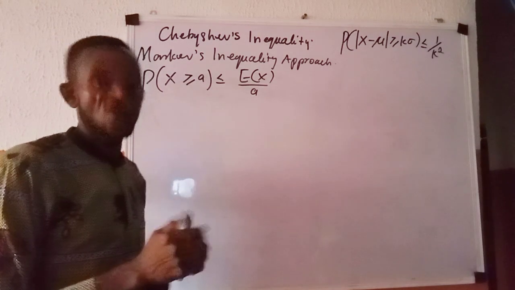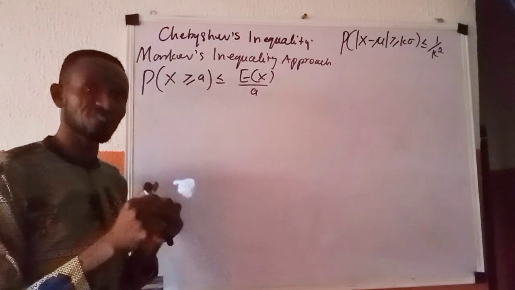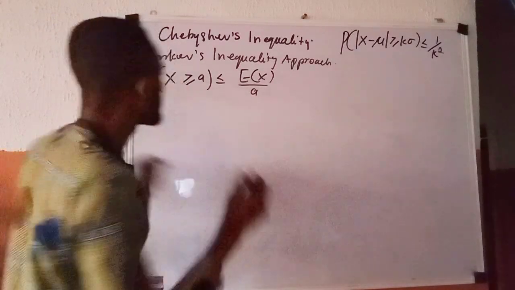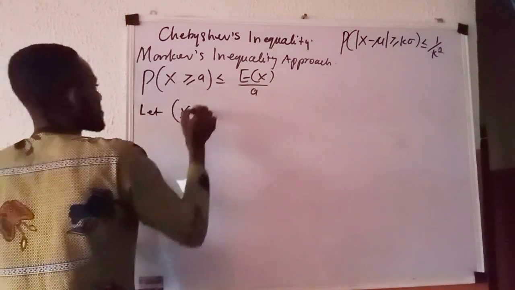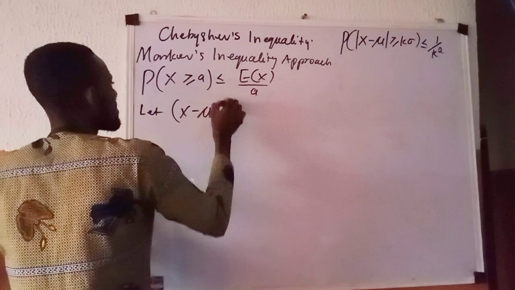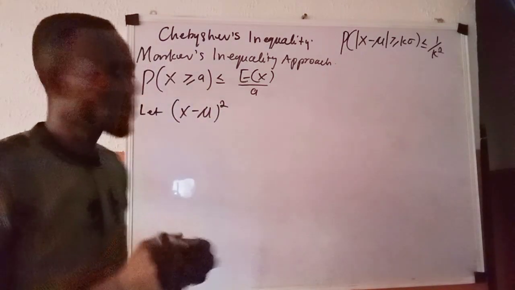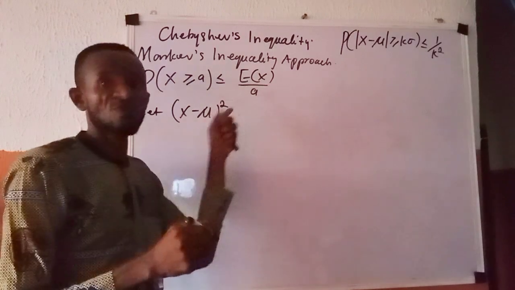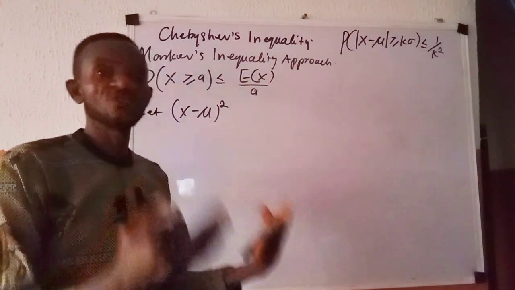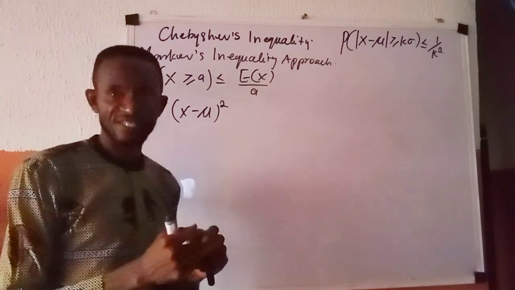Okay, in as much as X is a positive quantity, what if we define the quantity this way? Let (X minus mu) all raised to power 2 be a positive quantity. Of course, whenever you have anything minus anything raised to power 2, it is definitely going to be a positive quantity because of the square.